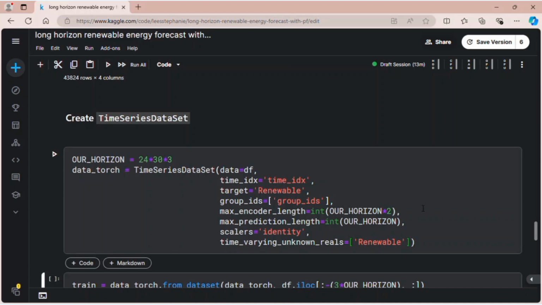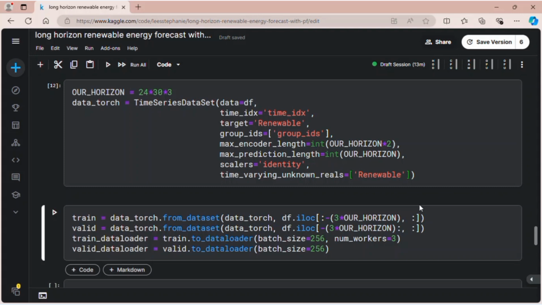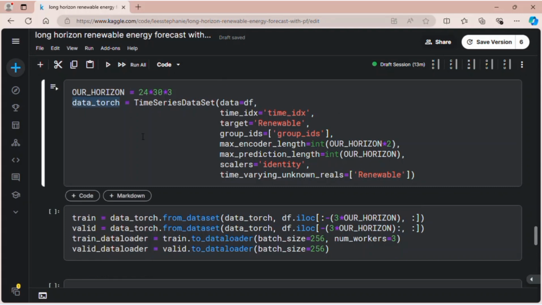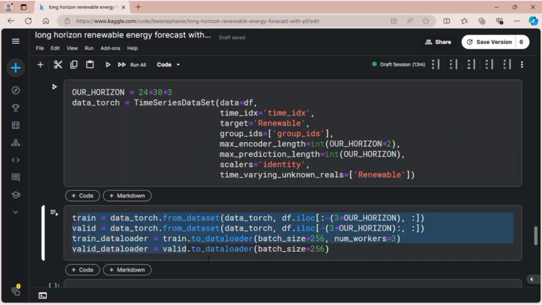Okay, let's run this. From the time series dataset, we already made that instance as data torch, right? From that, we want to split the dataset into train and valid. To understand this block, we need to start from the valid first.